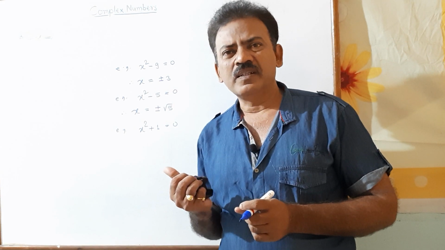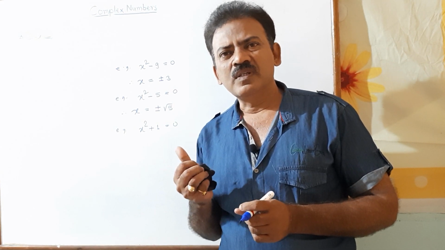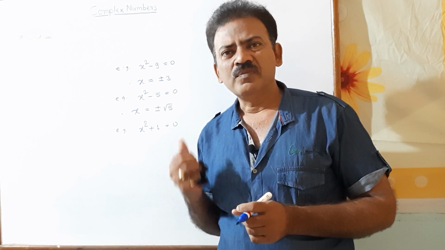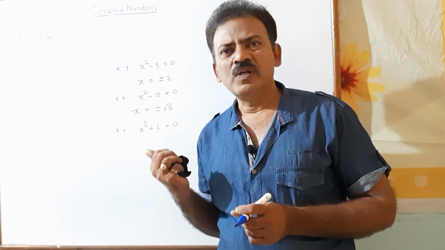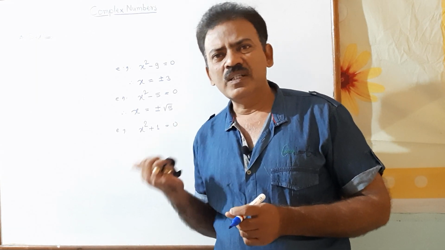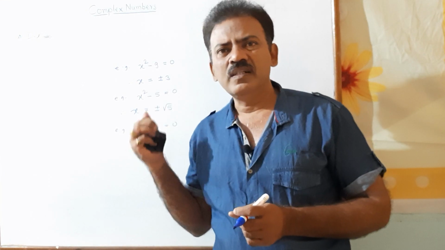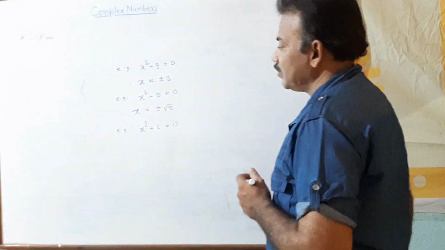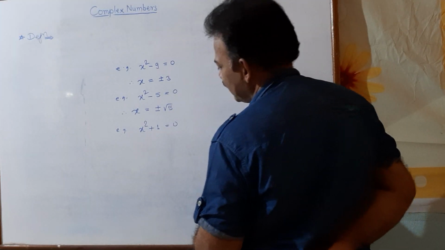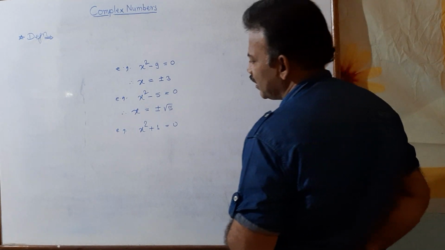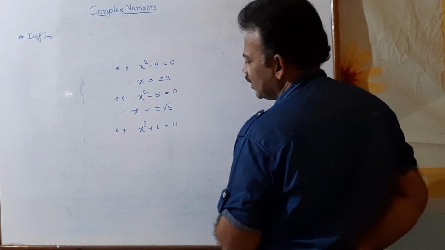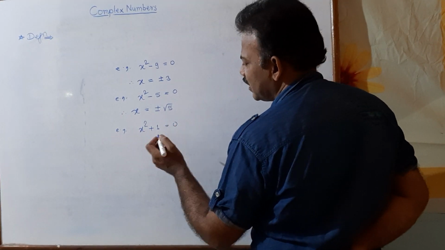And from this fact, the complex number takes birth. How to find the solution for this? How to find the value of x? And from that we get the complex numbers. So see here, mathematicians define one number which satisfies this equation. You know there is no real number, but there is one number.